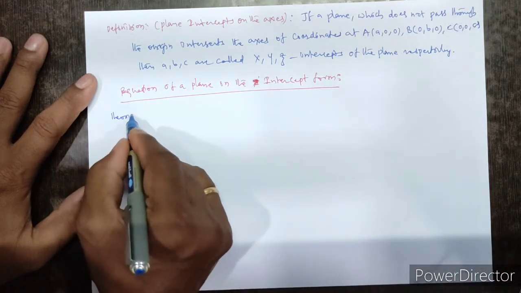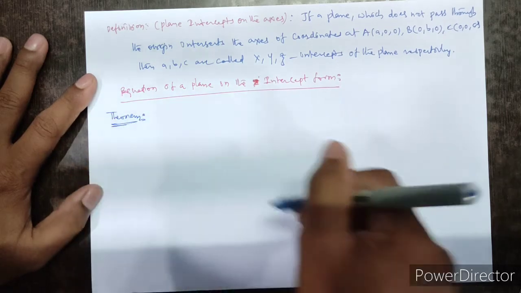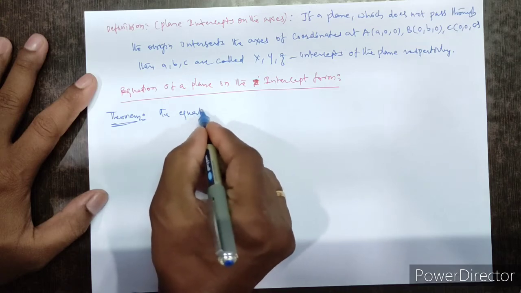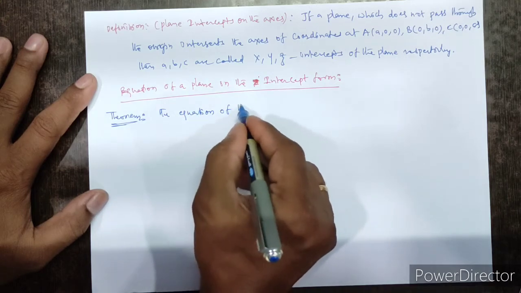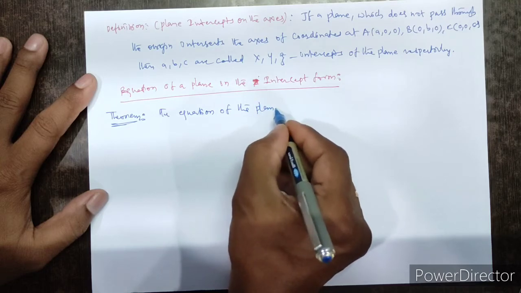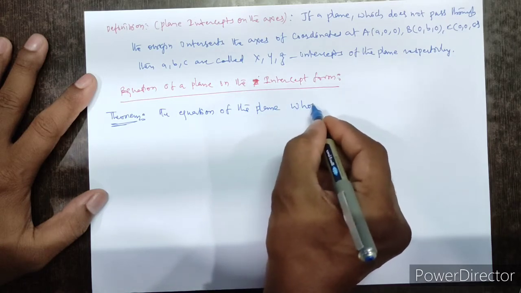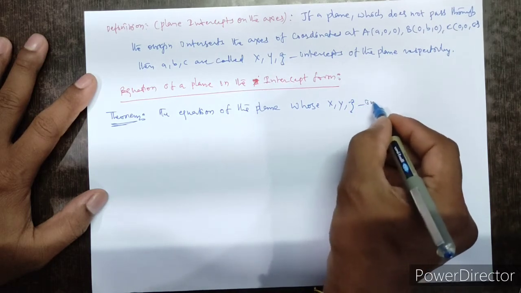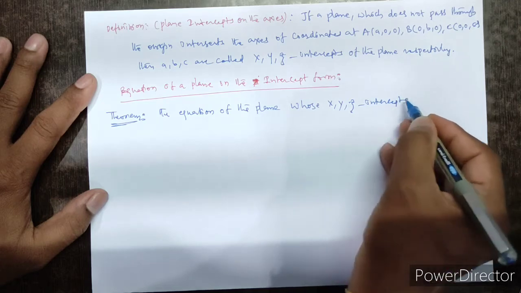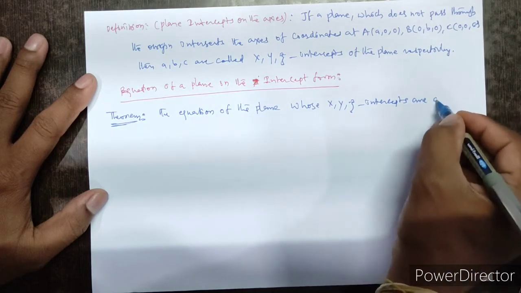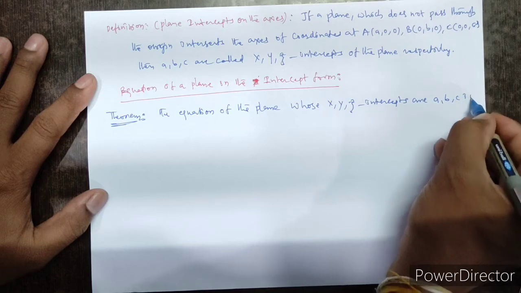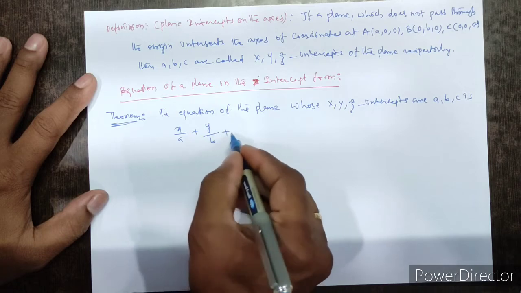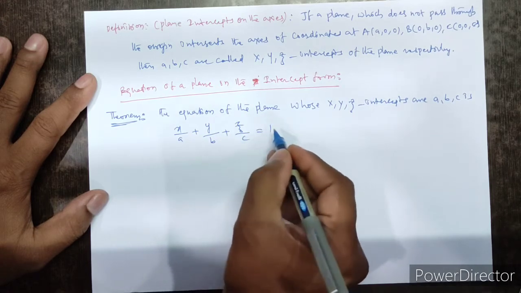Theorem statement: the equation of the plane whose x, y, z intercepts are a, b, c is x by a plus y by b plus z by c equal to 1.